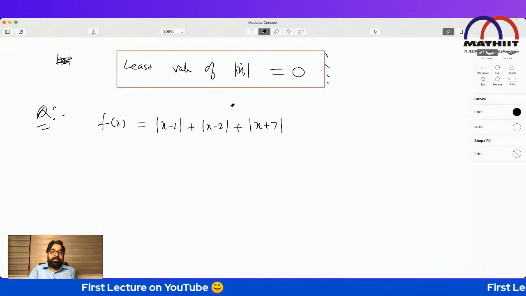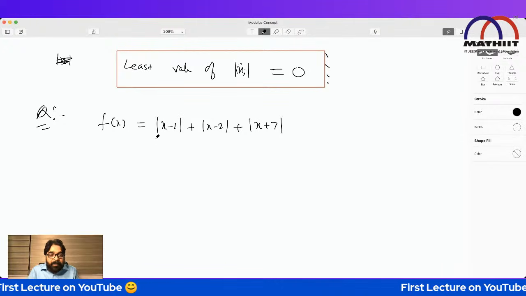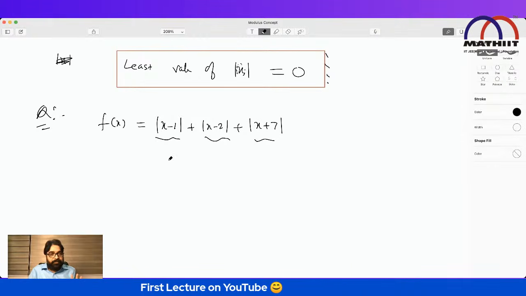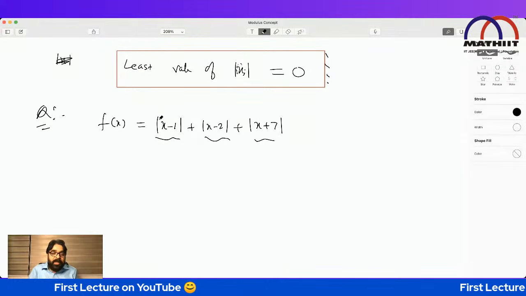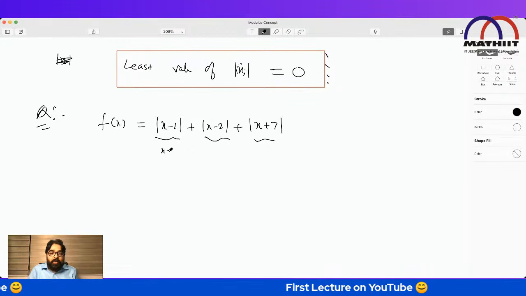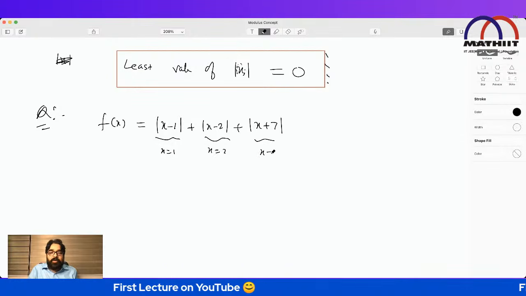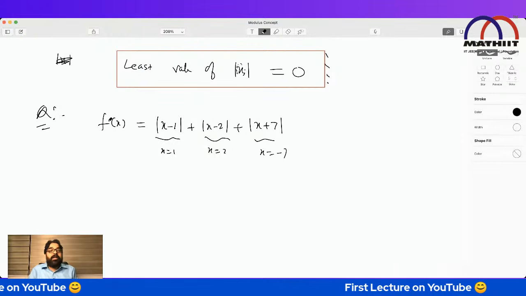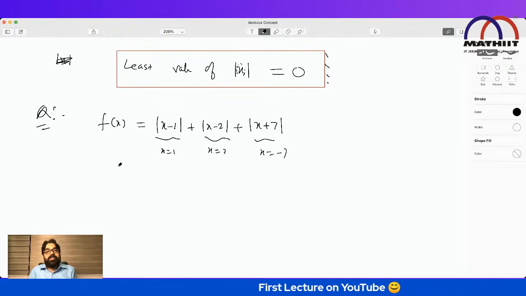Apply the same concept. Everywhere there is a mod with addition, so it will be least only when the inside becomes 0. This is 0 at x equal to 1, this at x equal to 2, and this at x equal to minus 7. Check at which point it becomes least, that is the least value.